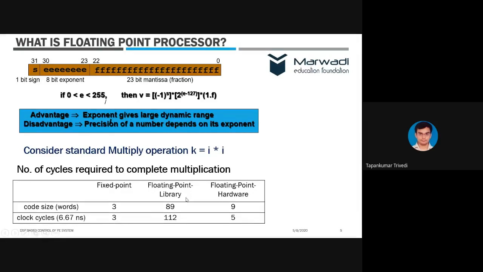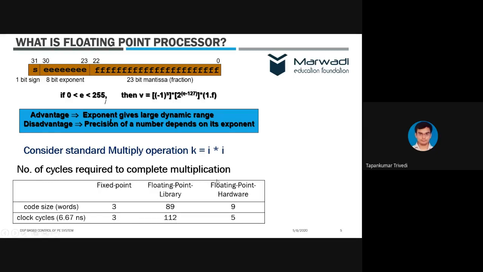Yes. Now in a fixed point processor, if you try to multiply floating point numbers, then the size of the code will become 89 words, and cycles required will become 112. This is actually a huge amount of execution time, right?